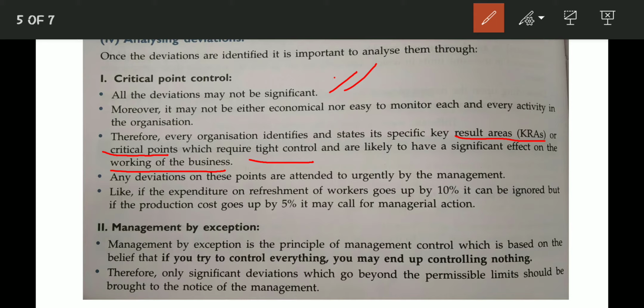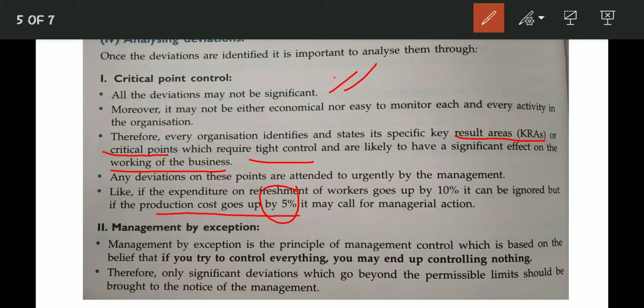Okay. Like if the expenditure on refreshment of workers goes up by 10%, it can be ignored, but if the production cost goes up by 5%, it is related to the trading of the business, so it will be attended to urgently, because it will affect the profitability of the business in future.